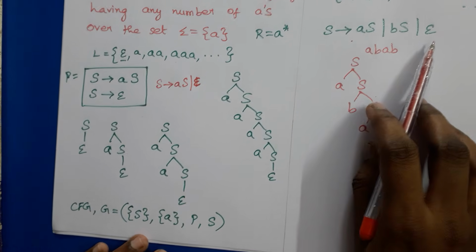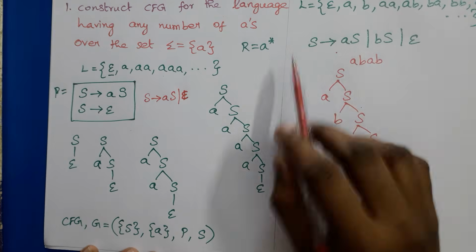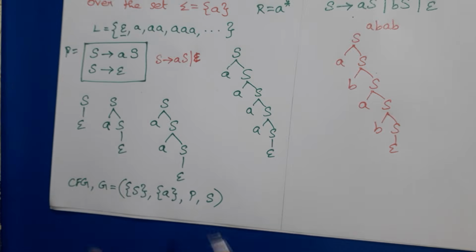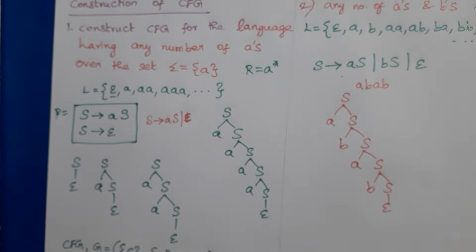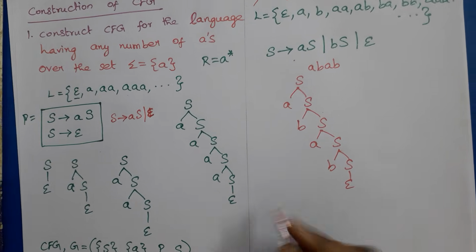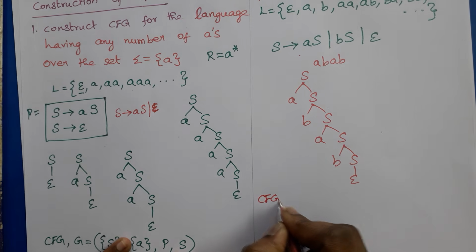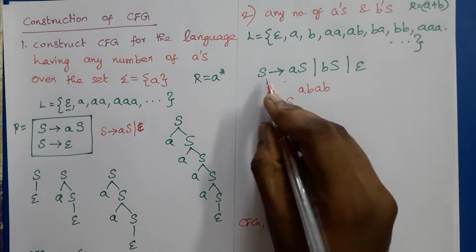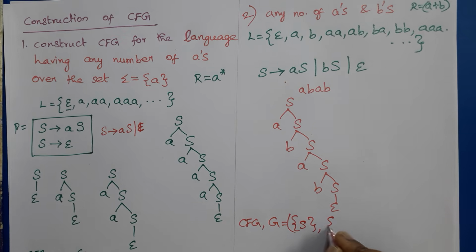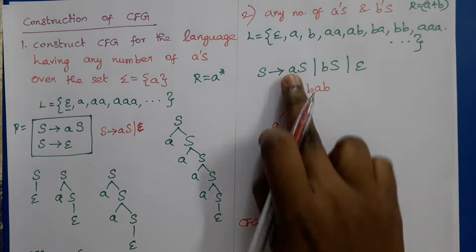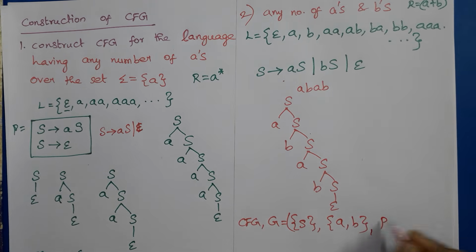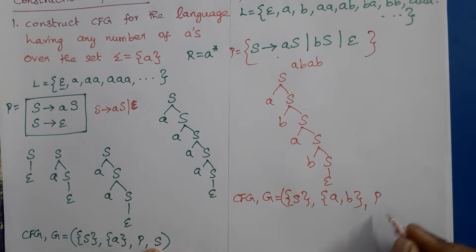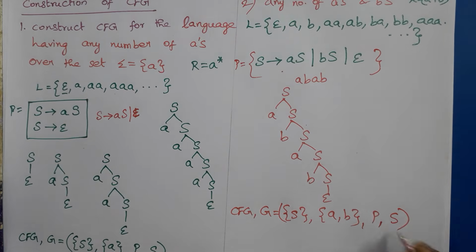Okay, I am going to write the productions for all the examples, but you need to write the four-tuple notation also. I'll write it here. So CFG is equal to variables, terminals A and B, set of productions P. This is the set of productions. Then the start symbol of the grammar is S.